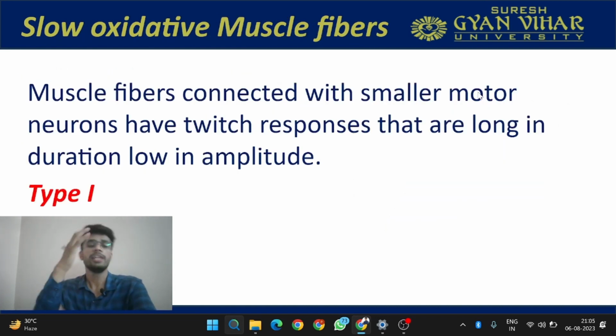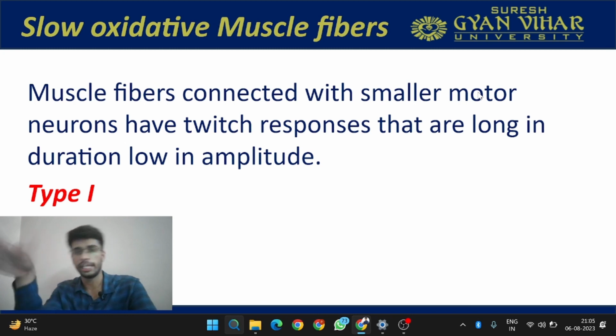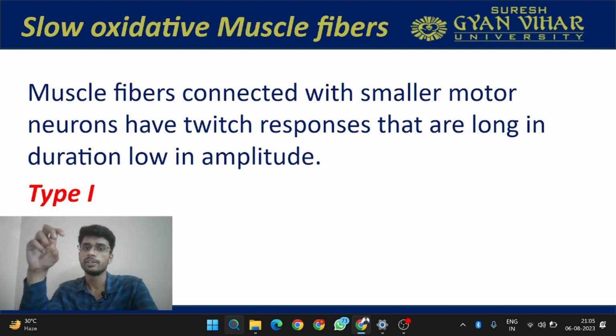Now let's first understand type 1 motor units or muscle fibers. We already know about collagen fibers. They are also of two types. Although there are 12 types of collagen present in our body, we majorly divide them into type 1 and type 2. Now there are muscle fibers also. They are again differentiated into two parts, type 1 and type 2.